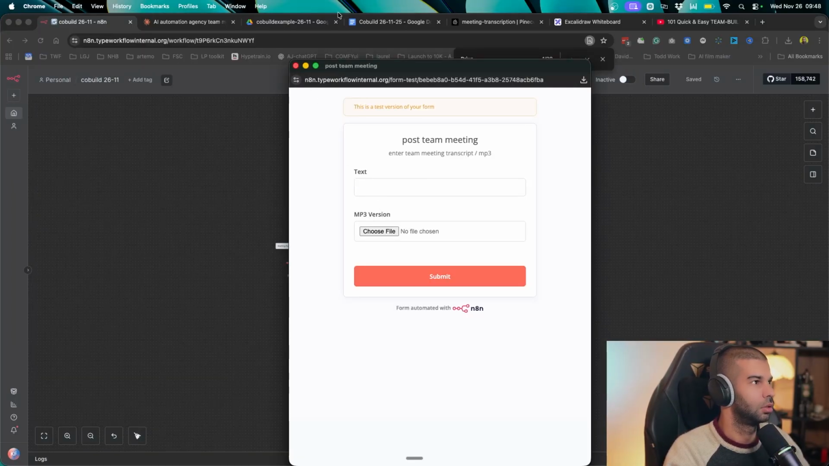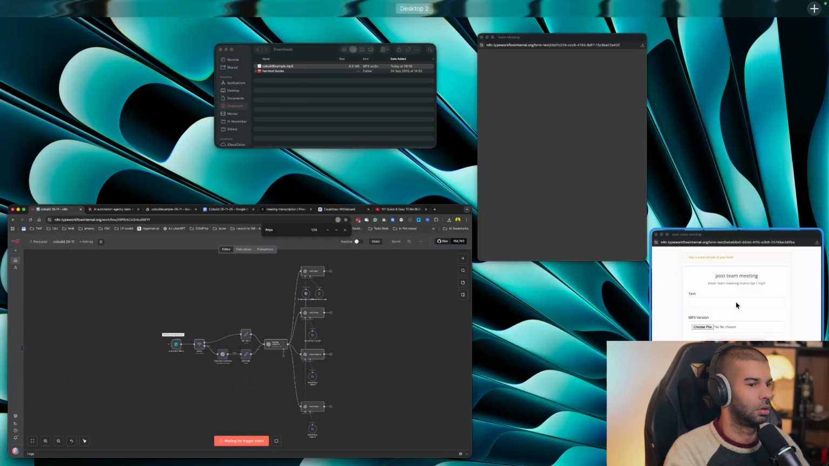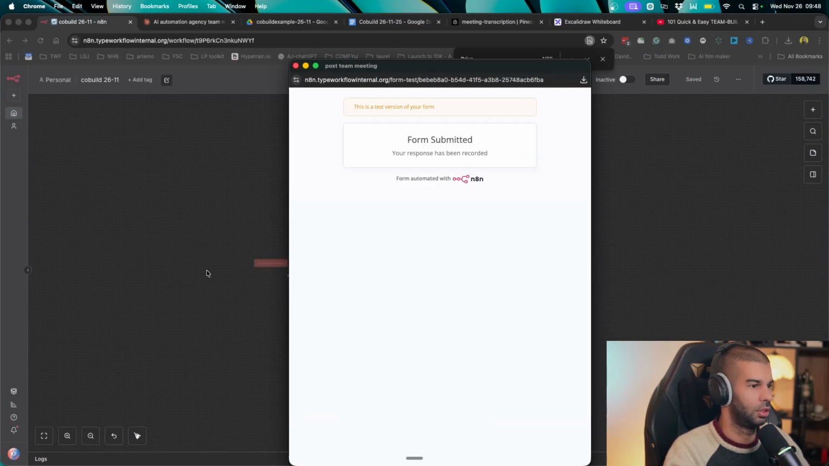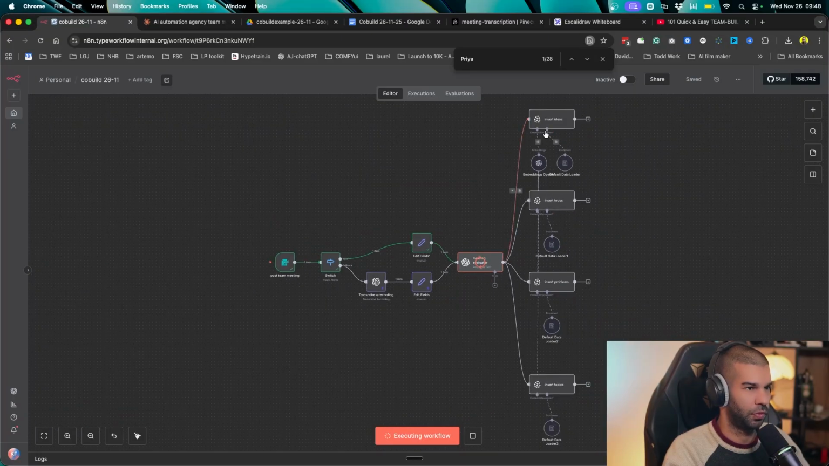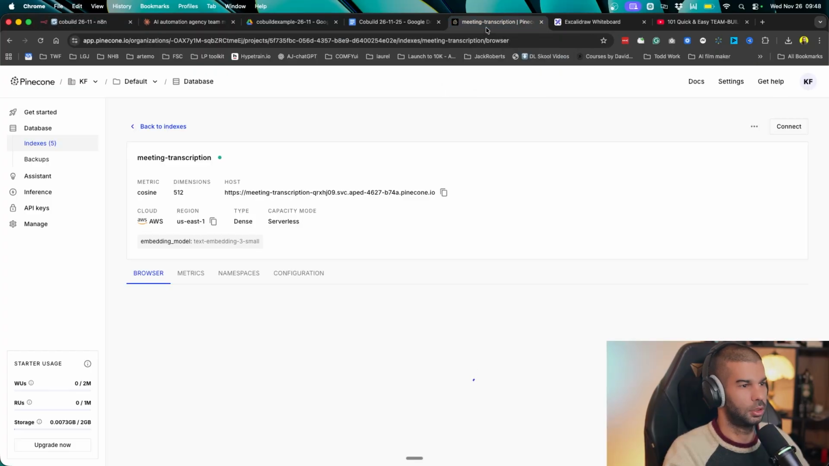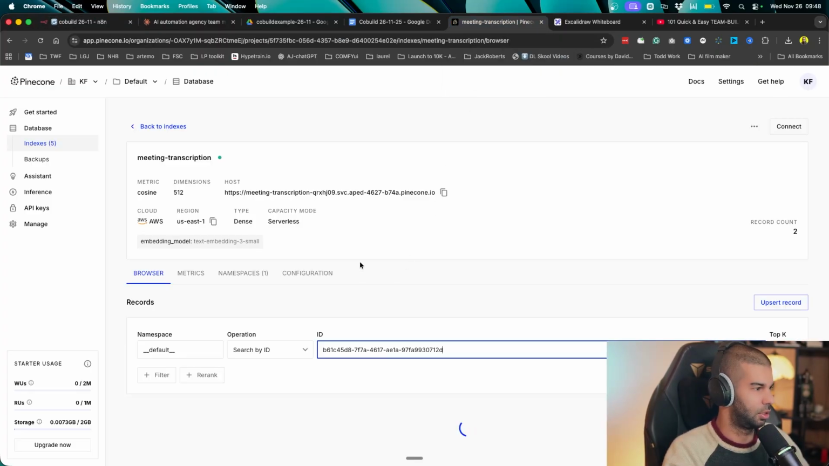So here, let's go back here, copy this and paste the whole thing right there. Let's see what happens here. So this should be evaluating the meeting, and then we're inserting the ideas, to-dos, problems, and topics into Pinecone. All right, so it's doing ideas first. Great, then to-dos, etc. So here we should have some ideas for us to see.